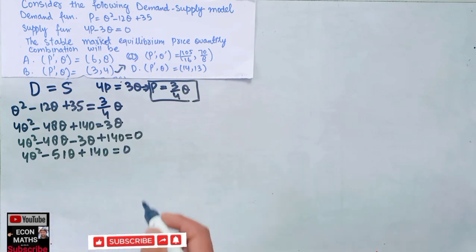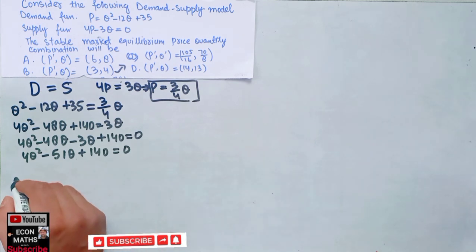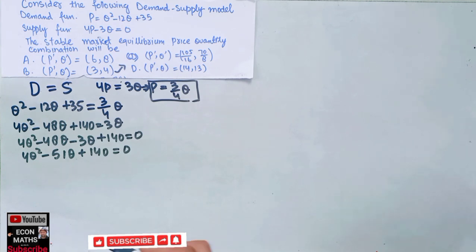So this is our quadratic equation. We can use the quadratic formula for solving this question. I will not write what the quadratic formula is, I will just insert it here.